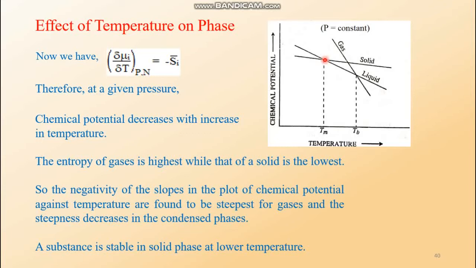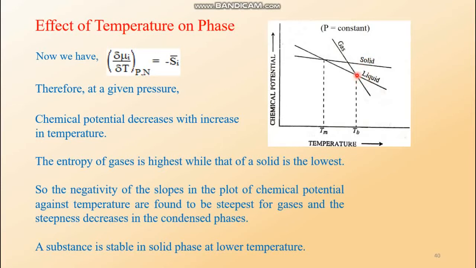Here the phase transition occurs. That means this is actually the melting temperature. So this point is taken to be the melting temperature, that is Tm. Naturally, beyond this point, the entropy of the gaseous substances is more negative than that of the liquids as well as the solids.